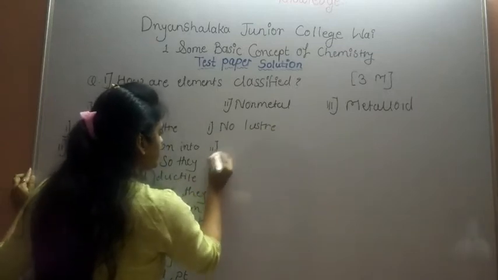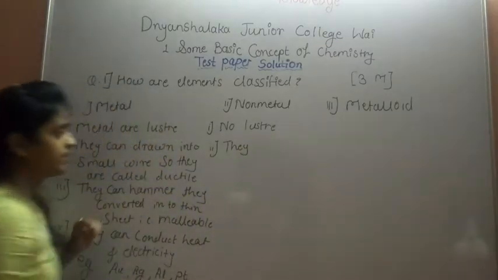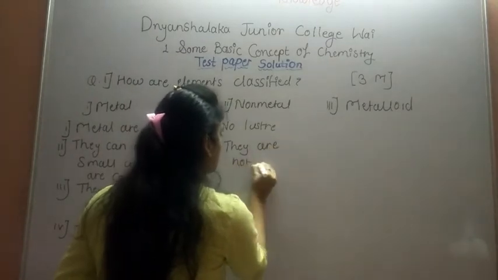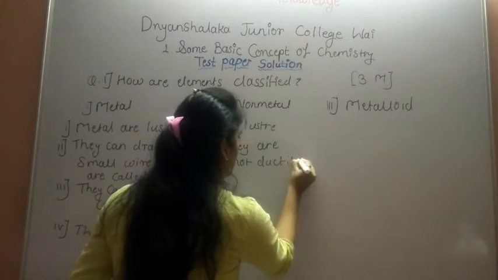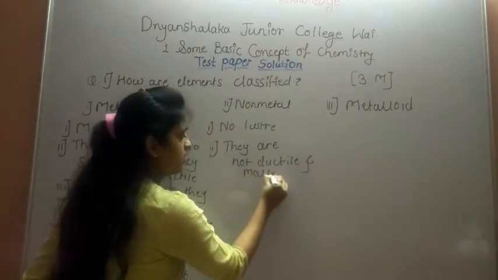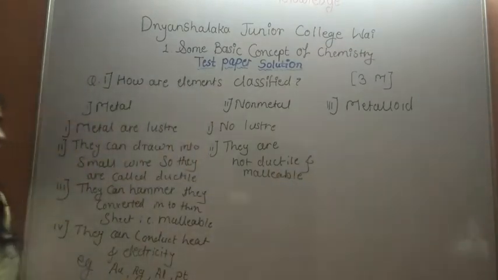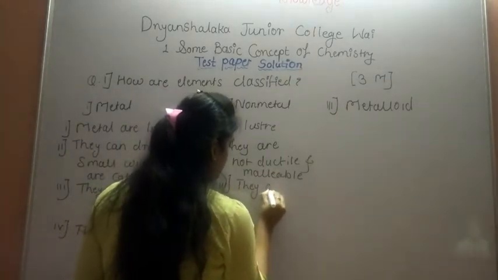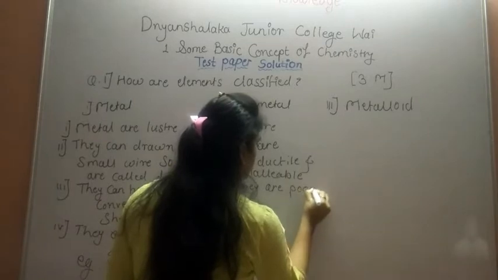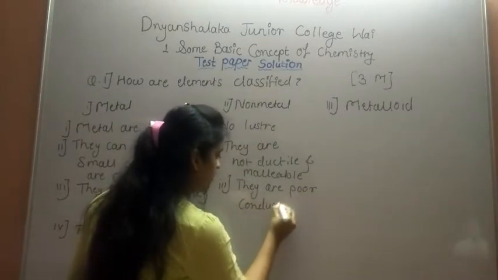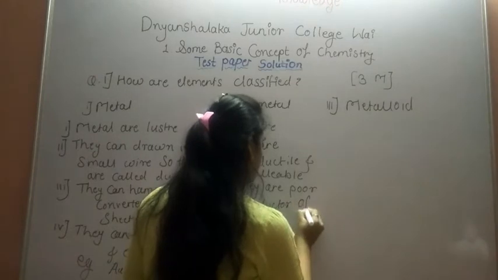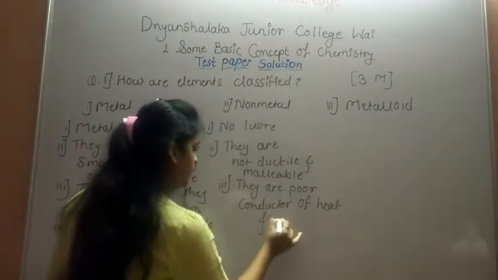Second, they are not ductile and malleable, and they are poor conductor of heat and electricity.